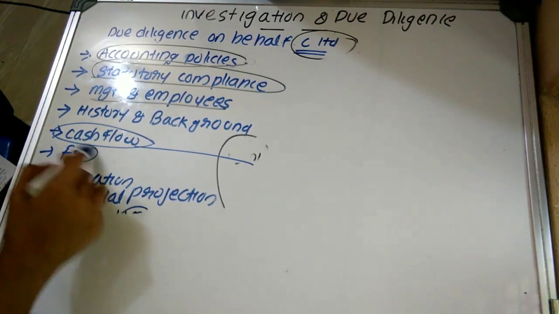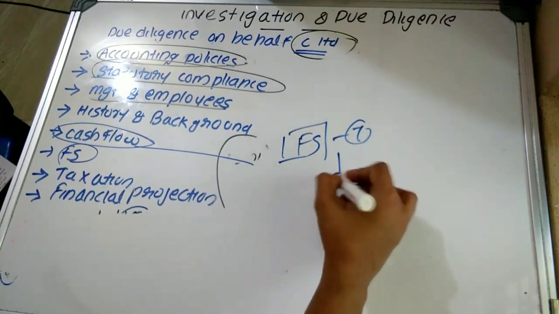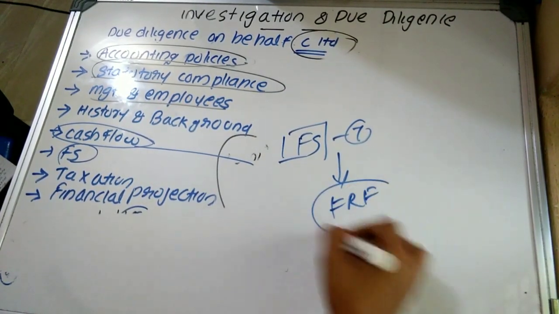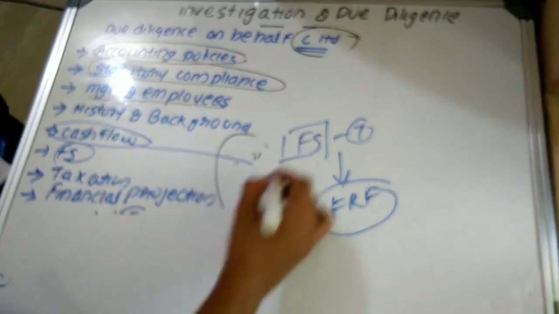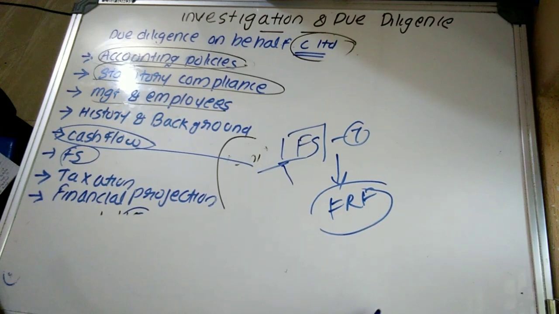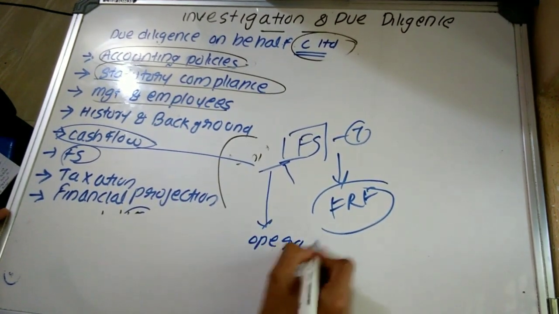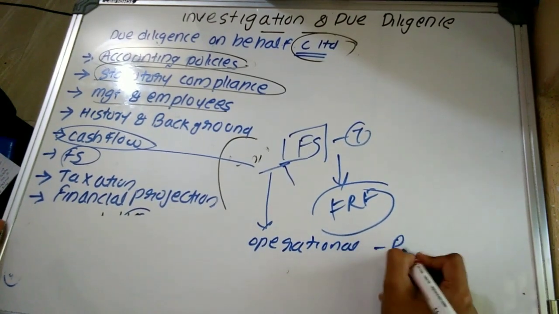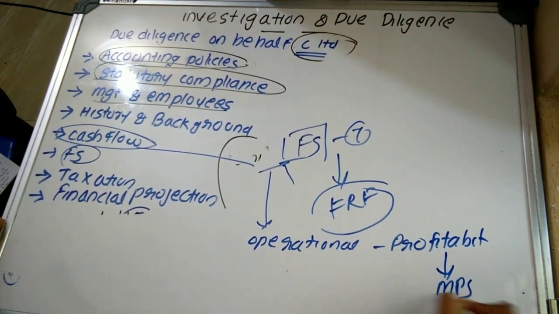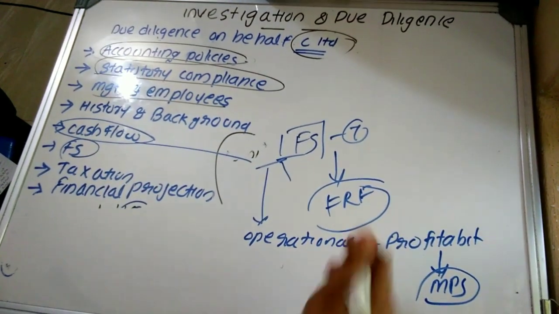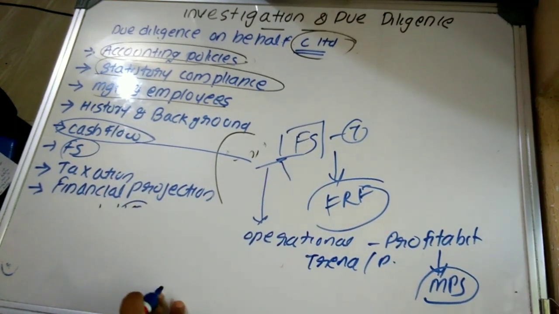Next, it has been stated that financial statement. They have to determine whether the financial statements of the target company are prepared as per the applicable financial reporting framework. They have to make an overall analysis of the financial statements, including the balance sheet, cash flow statement, profit and loss account, etc. And thereafter, they should examine operational result. Operational result means what? Profitability. On the basis of that profitability, they can determine the market price. They are also required to understand the trend or pattern of their profitability.